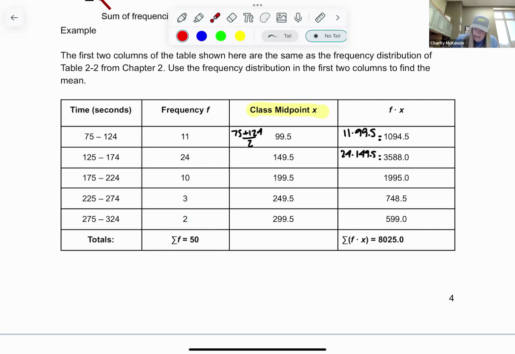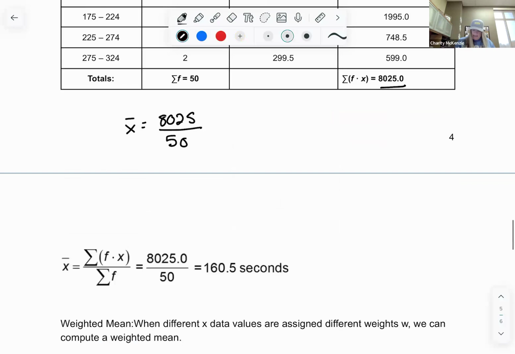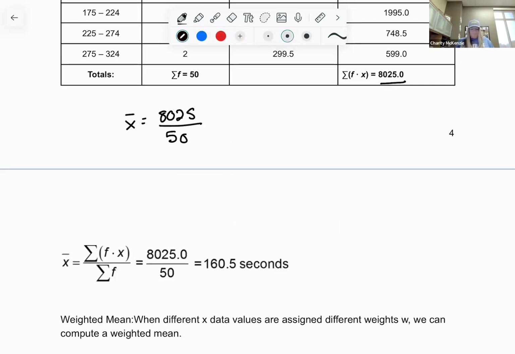I have 50 data values, and they came up to this. So the mean is going to equal 8025 divided by 50. Let me see what that is. I think it's on the next thing. Yeah, I wrote it out. And that's 160.5. So we can still find a mean of a frequency table.